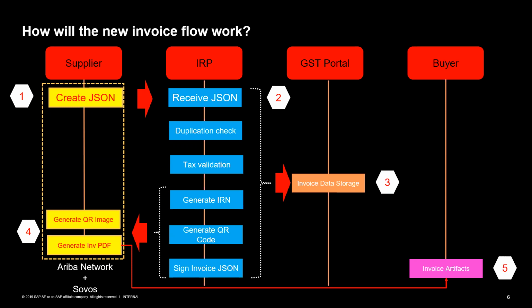But it is for sure that when this invoice actually goes to the IRP, if the GST number itself is invalid, for example, the format is correct and everything is fine, but the GST number does not exist in the GST portal, then the IRP will reject that invoice, saying that it is an invalid GST number. So the invoices that you as a buyer will be receiving will have clean, authentic information.